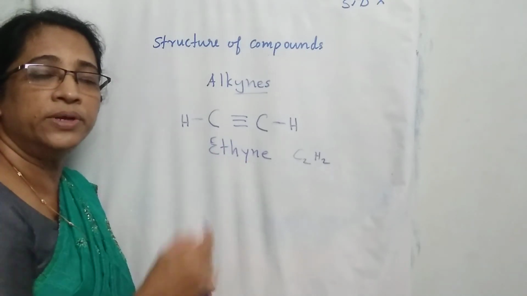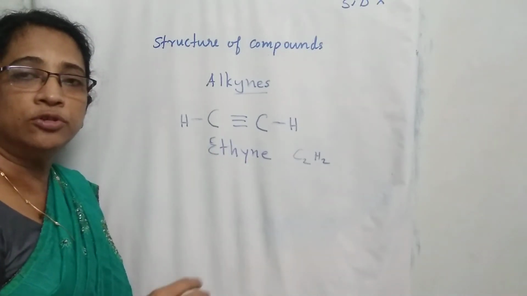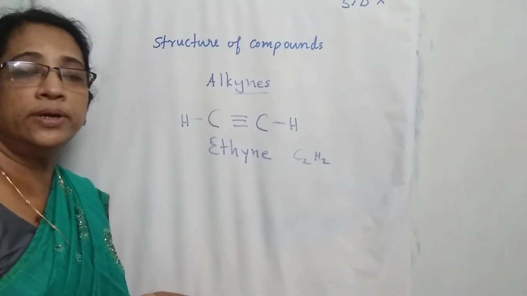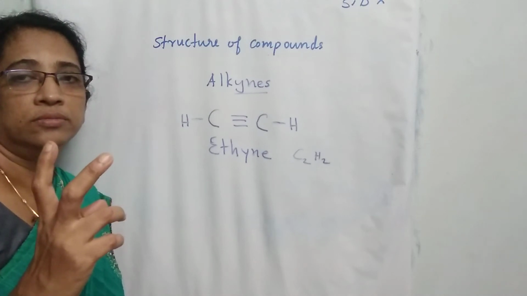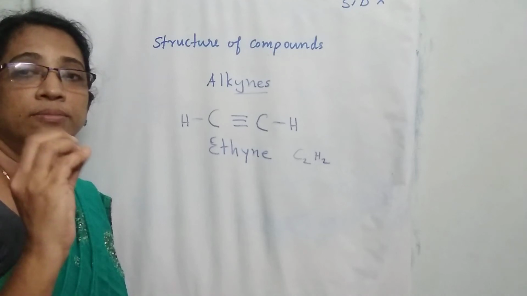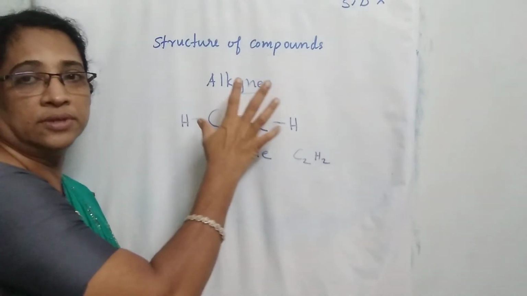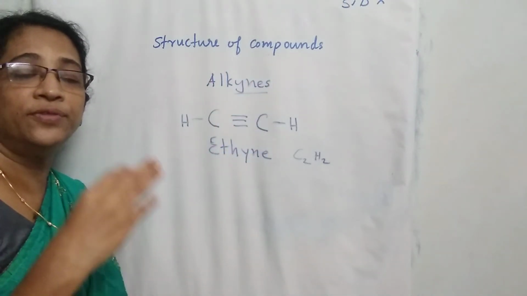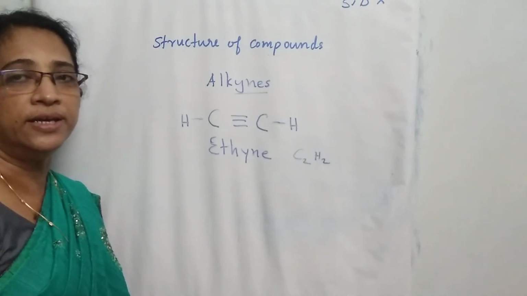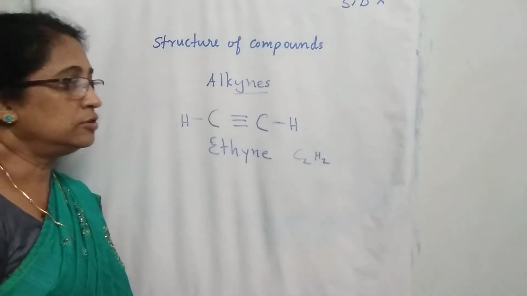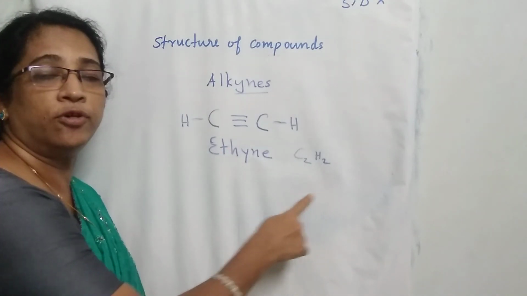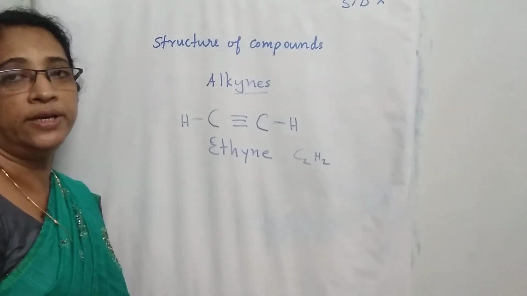So minimum how many carbon atoms are required to draw the molecule with the lowest number of carbon? 2 carbon atoms are required to write the simplest molecule of an alkyne. So the first member in the alkyne family is ethyne. Learn by heart the structure, name and molecular formula of ethyne.